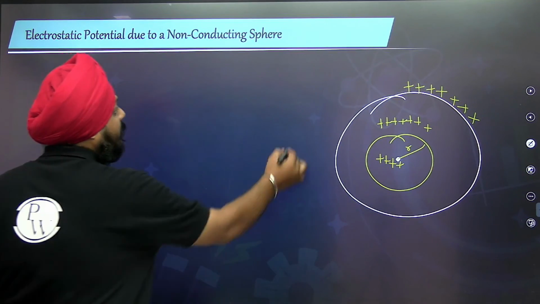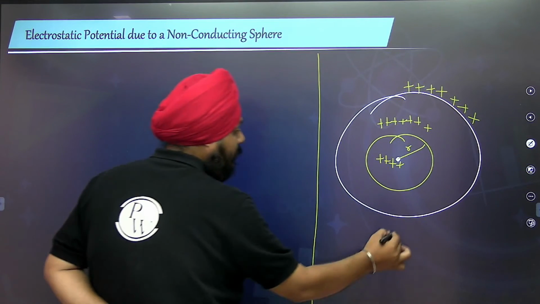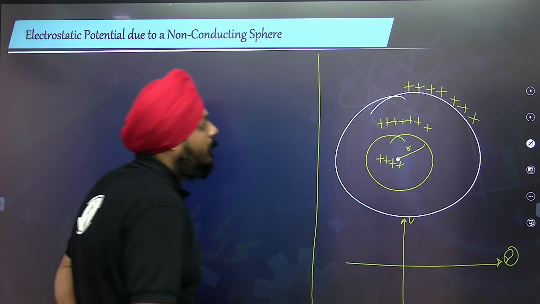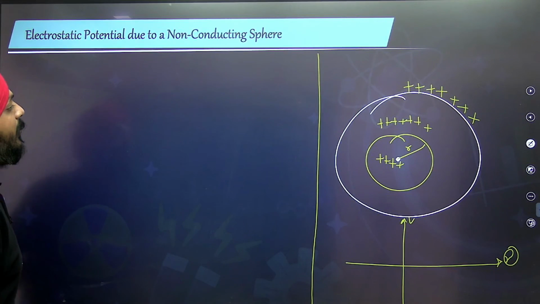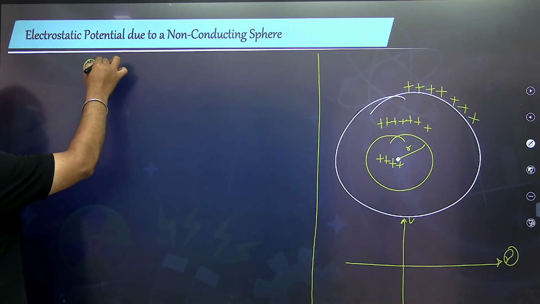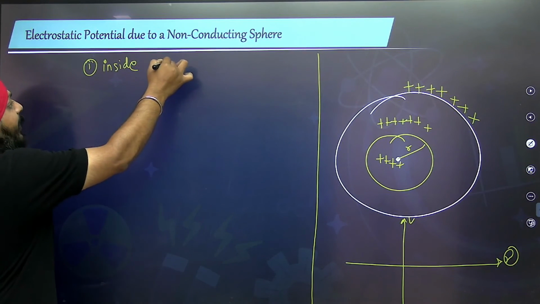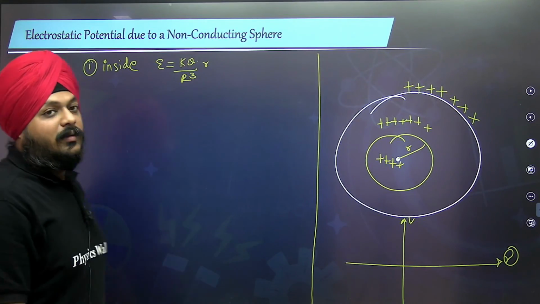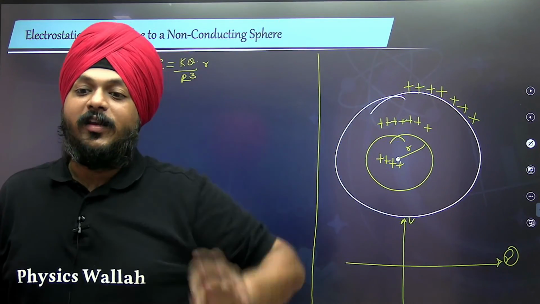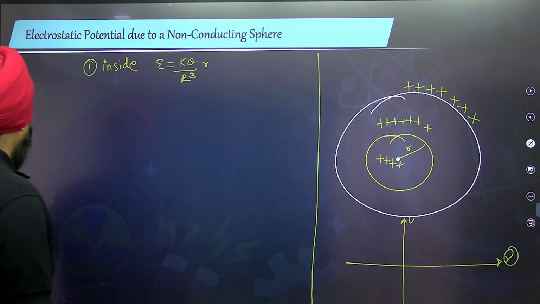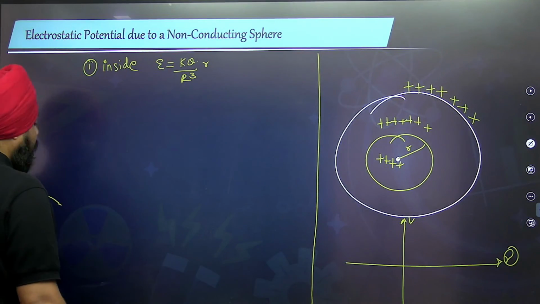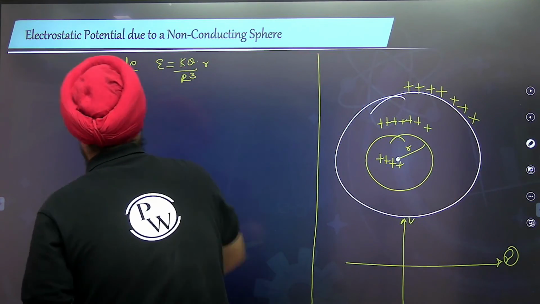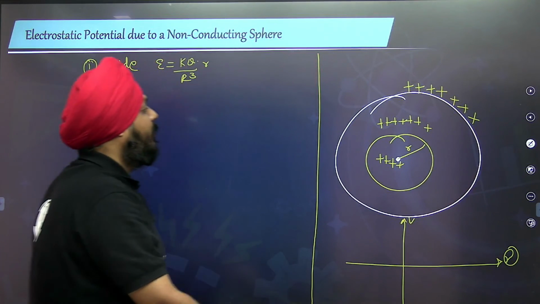So first, this is a graph. Inside, the electric field varies as kq divided by R cubed into small r. This electric field equation we have calculated using Gauss law. How are we going to calculate the potential using the relation between the electric field and electrostatic potential?